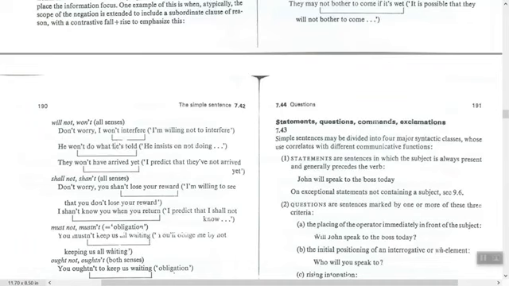I won't interfere. It means I'm willing not to interfere. Someone might say, let's put the scope of negation from here. What will it mean? I won't interfere: if we put the scope from "will" till the end, it would mean I am not willing to interfere. But here it means I'm willing not to interfere.